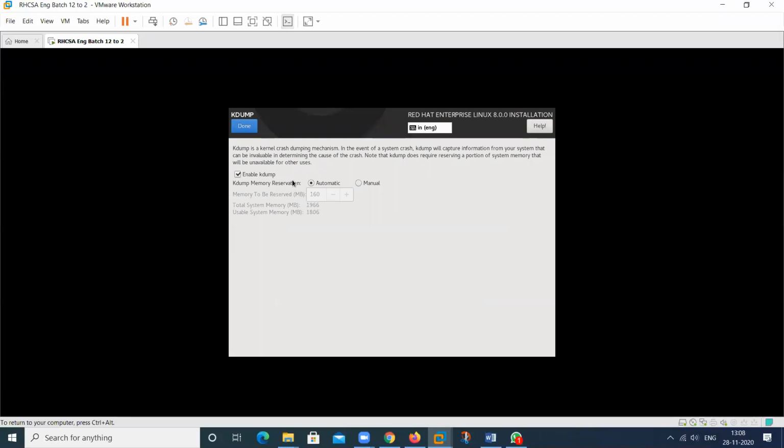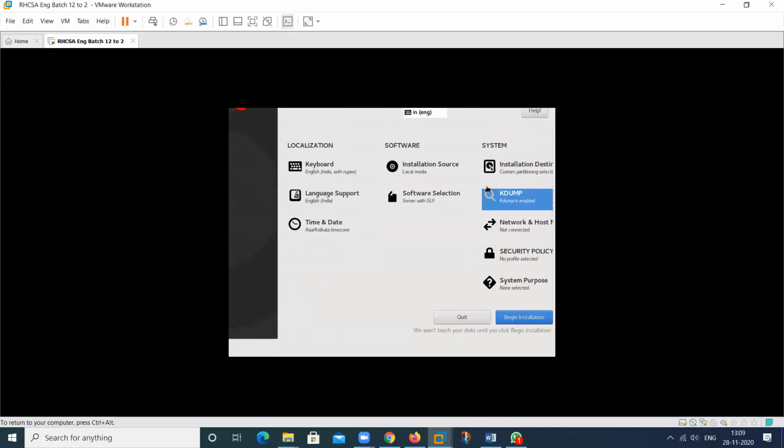Kdump is a space that is assigned from the RAM, so it will utilize space from the RAM. If you want to disable this, then it does not use space from the RAM. If you want to use this, you can use it. It is for capturing the information when your system crashes. At that time, this space will be utilized. So enable this. There's no need to disable this.